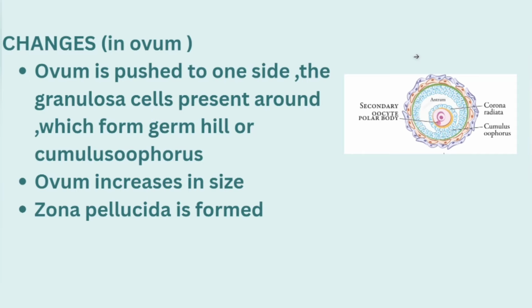Changes in the ovum: the ovum is pushed to one side. The granulosa cells present around the ovum form a germ hill, that is called cumulus oophorus. You can see in the figure. And next, the ovum increases in size and zona pellucida is formed in this stage. In which stage? This stage is the vesicular follicle developmental stage, and in this, changes occurring in the granulosa cells we have seen, and changes occurring in the ovum we have seen.